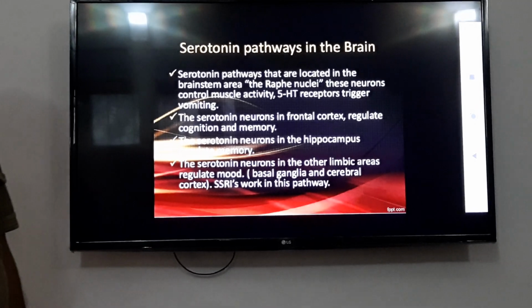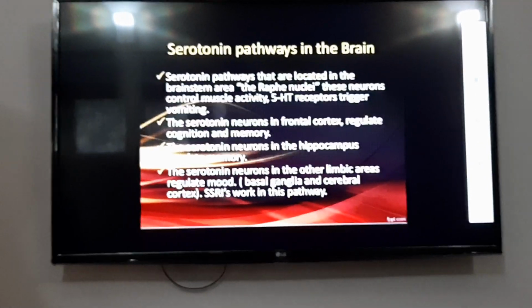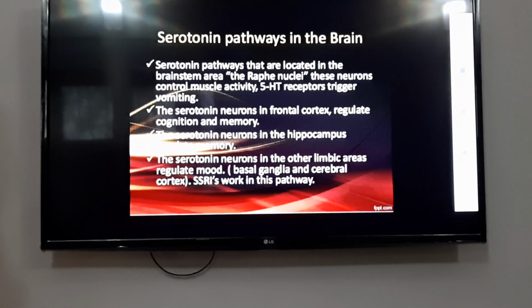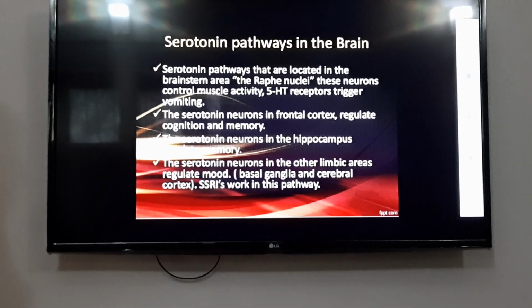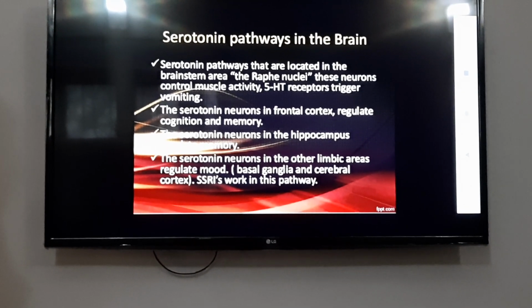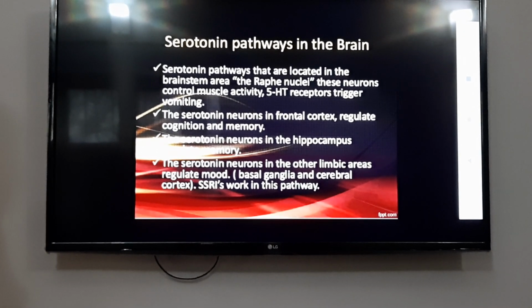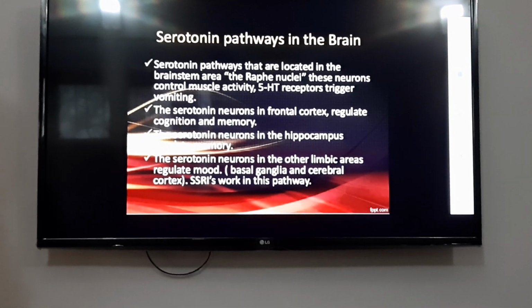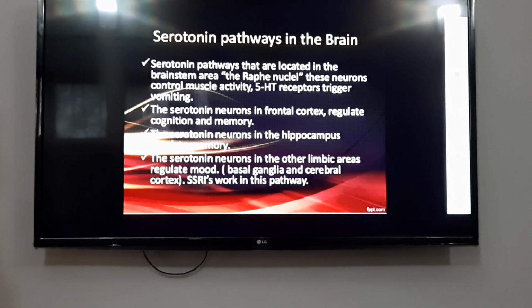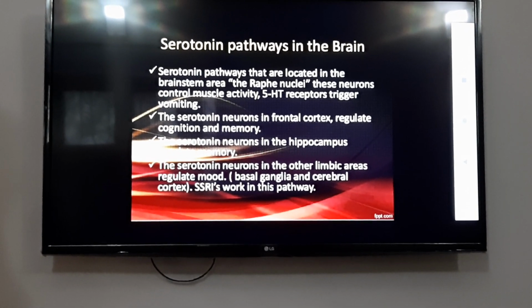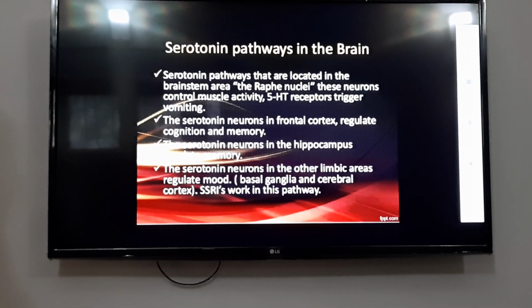These neurons control muscle activity. 5-HT receptors trigger vomiting. The serotonin neurons in the frontal cortex regulate cognition and memory. The serotonin neurons in the hippocampus regulate memory, and the serotonin neurons in other limbic areas regulate mood.